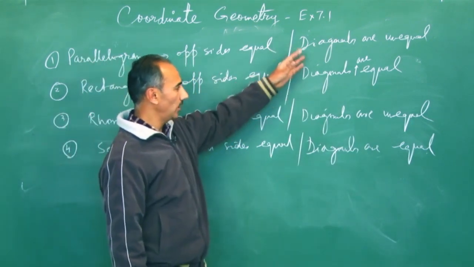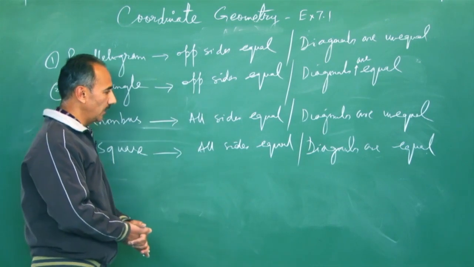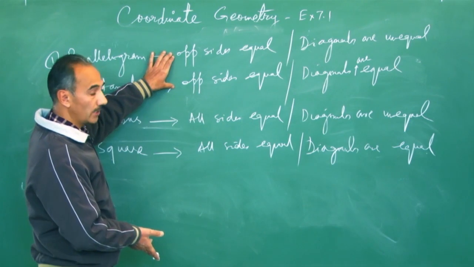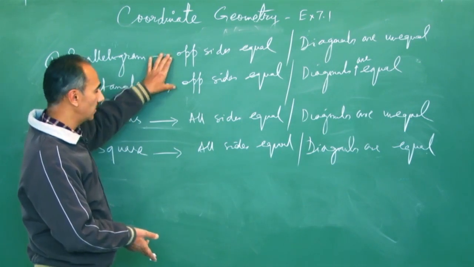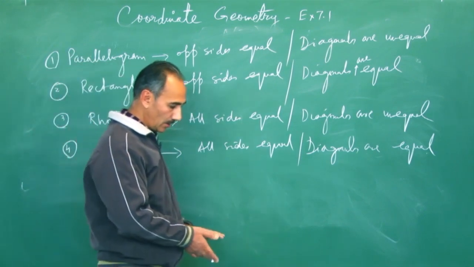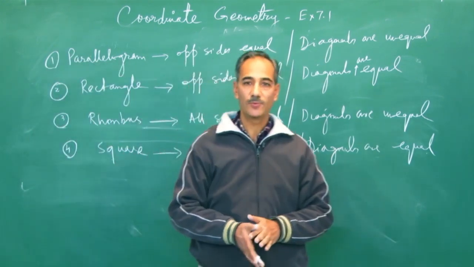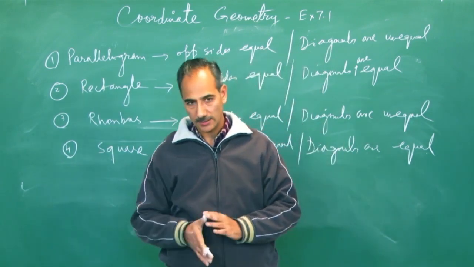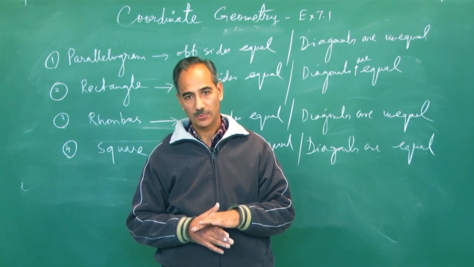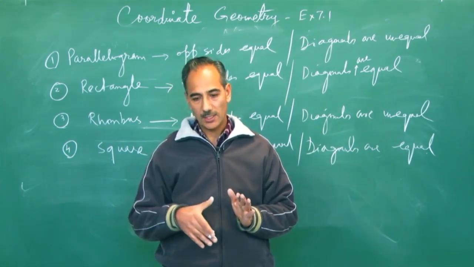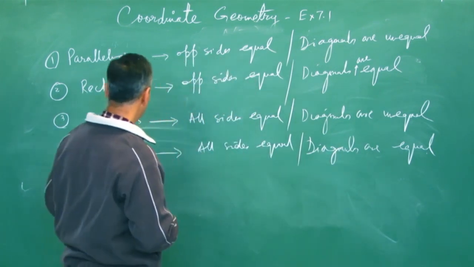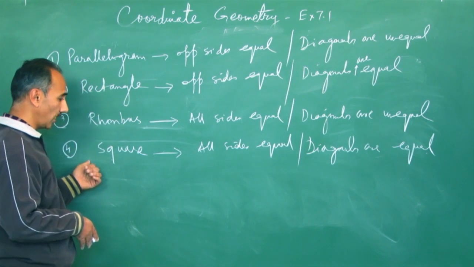That means for all these 4, you have to work on the diagonals. But for parallelogram and rectangle, you work on the opposite sides, and for rhombus and square, you have to work on all 4 sides. So if you have a quadrilateral, you have to apply the distance formula 6 times. I repeat, if you have a quadrilateral given and you are asked to verify if it's a parallelogram, a rectangle, a rhombus, or a square.